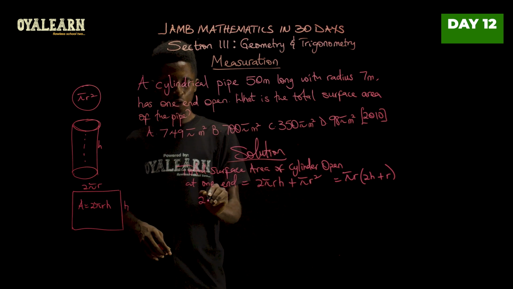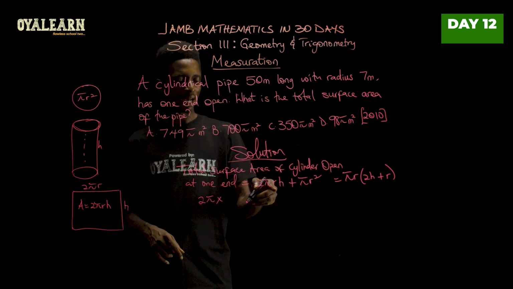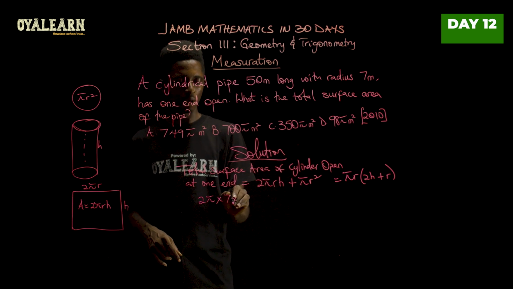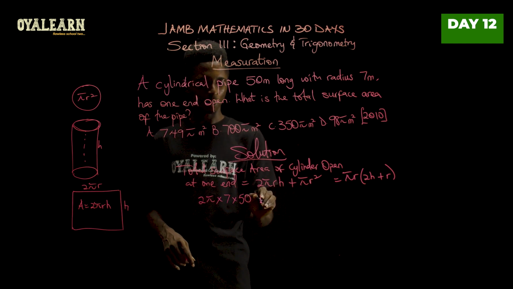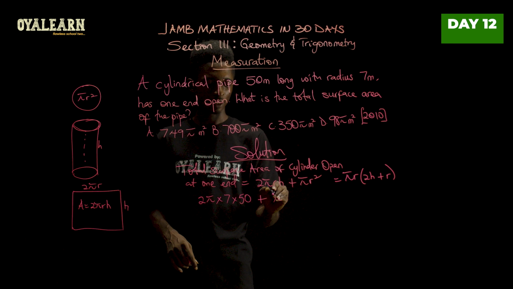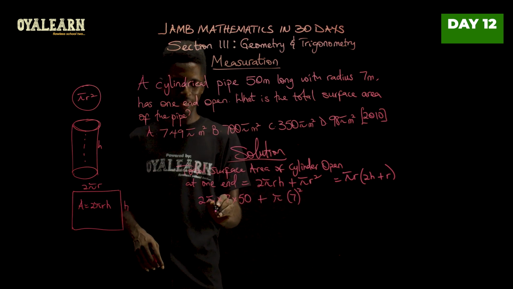This will then be 2 pi multiplied by r, which is 7, multiplied by h, which is 50, plus pi multiplied by 7 squared. Now, 2 times 50 is 100. 100 times 7, that is 700.